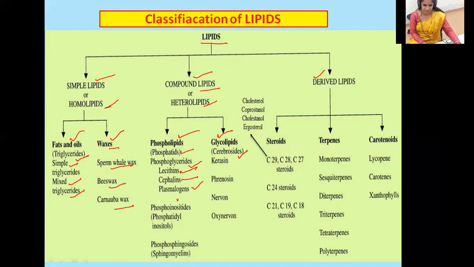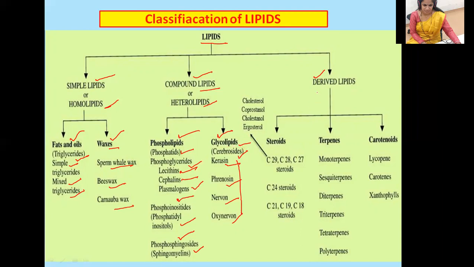You also need to learn the phosphoinositides, that is phosphatidylinositols, and the phosphosphingosides, that is sphingomyelins. In the exam, for 2 marks, you may get sphingomyelins or lecithins; usually they'll ask these. Under glycolipids, also known as cerebrosides, there are kerasin, phrenosine, nervon and oxynervon. All these are not that important, so no worries, just keep in mind what glycolipids are.